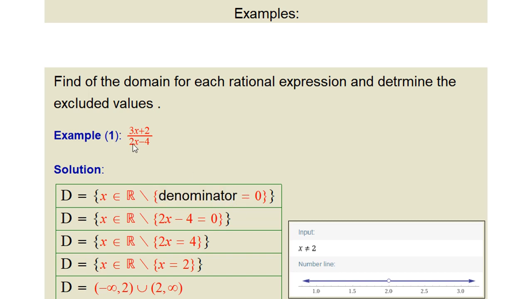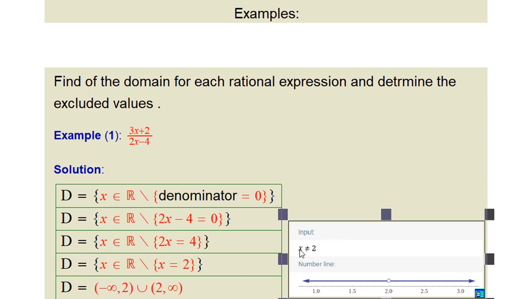So what's the denominator here? The denominator is 2x minus 4. I need to copy it and paste it here. Now this is a linear equation, and we just need to solve it. 2x minus 4 is equal to 0. We move the negative 4 to the other side and we get 2x equal to 4. If we divide both sides of this linear equation by 2, we get x equal to 2. That means the domain of this rational expression is all real numbers except when x equals 2.